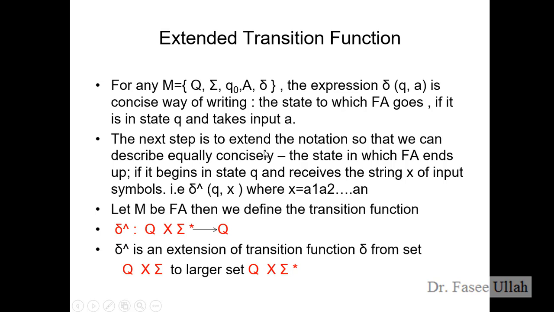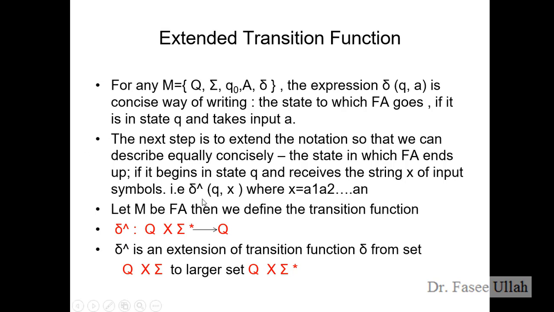So the next step is to extend the notation so that we can describe equally, concisely, the state in which the finite automata ends up if it begins in state Q and receives the string X of input symbols. So this is just the explanation about this function, how we can make it a more generic form.